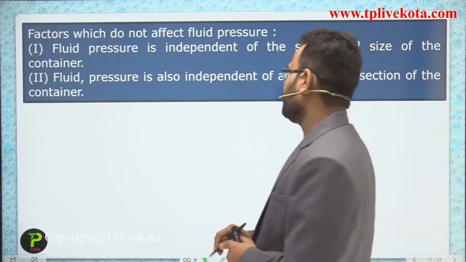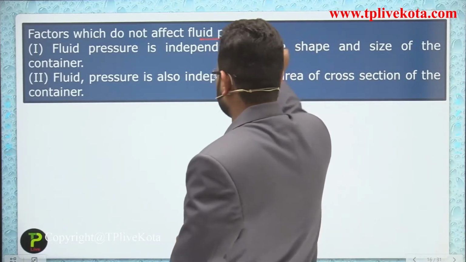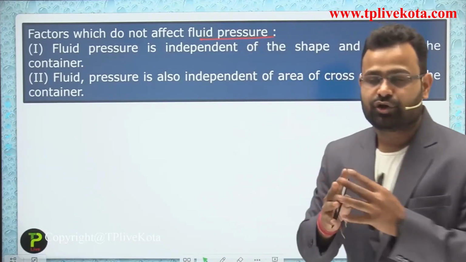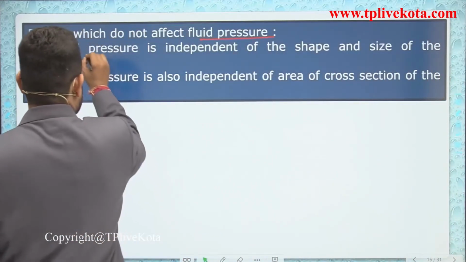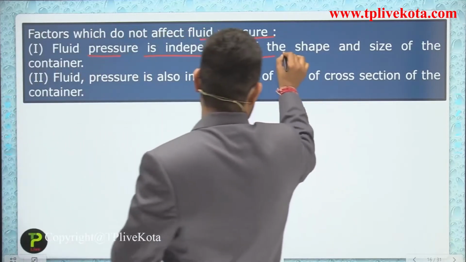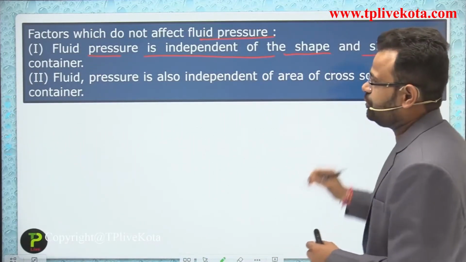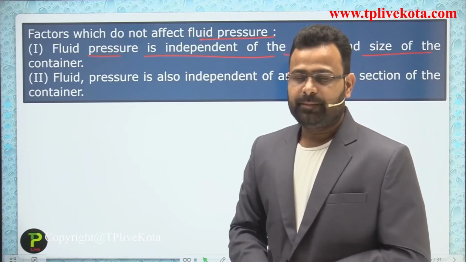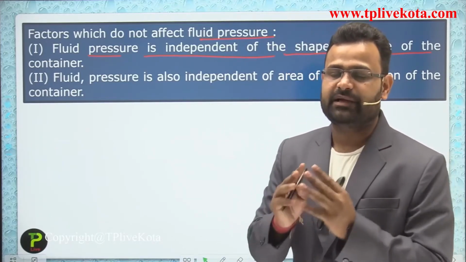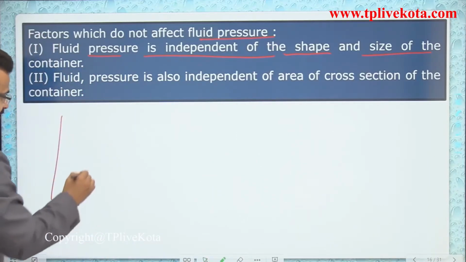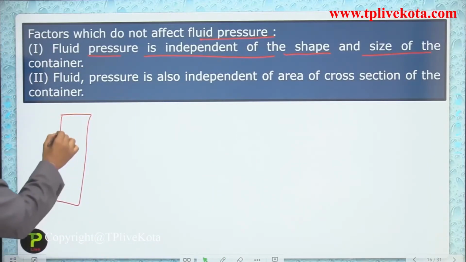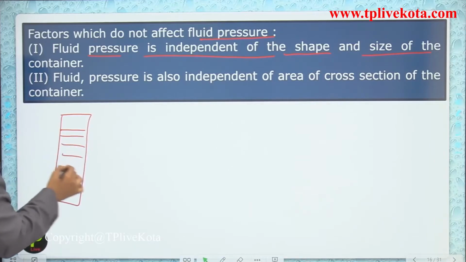Factors which do not affect the fluid pressure. So which are the factors which do not affect the fluid pressure? Fluid pressure is independent of the shape and size of a container. It means if you have a different shape and different size, just like that, first we fill that type of container here.